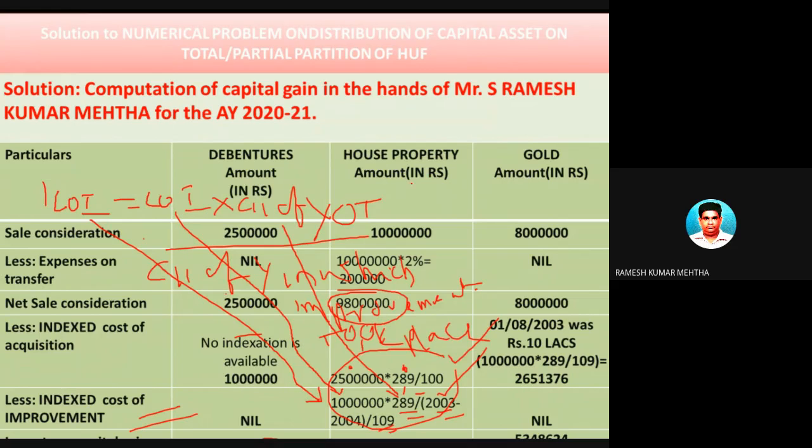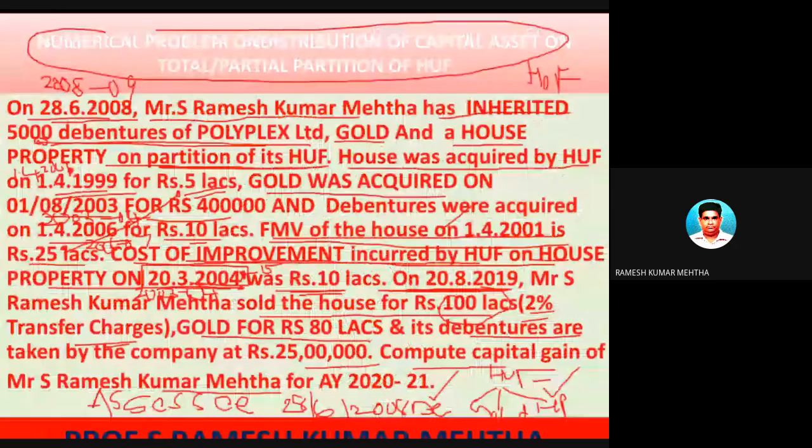Gold was also gifted to Mr. S. Ramesh Kumar Mehta on the day of partition, in 2008-2009. Please remember this date, a very important date: the date on which the gold was gifted by the Hindu undivided family to the assessee, who has subsequently sold it, Ramesh Kumar Mehta. The gold was acquired on 1/8/2003. Okay, number one.